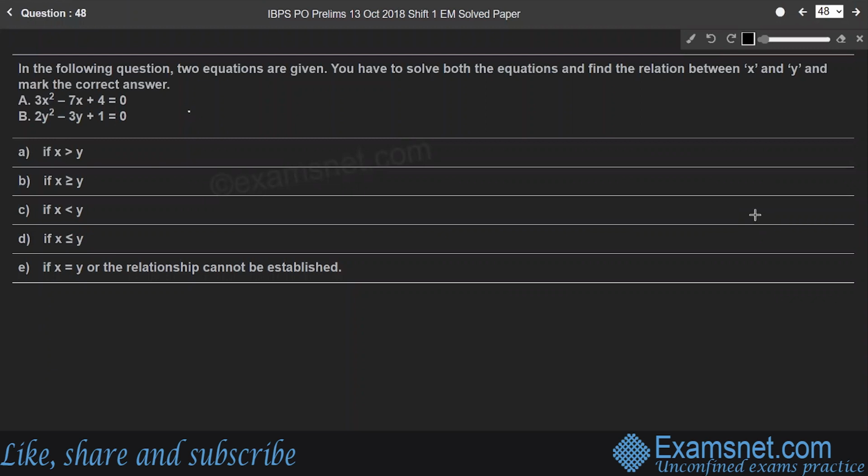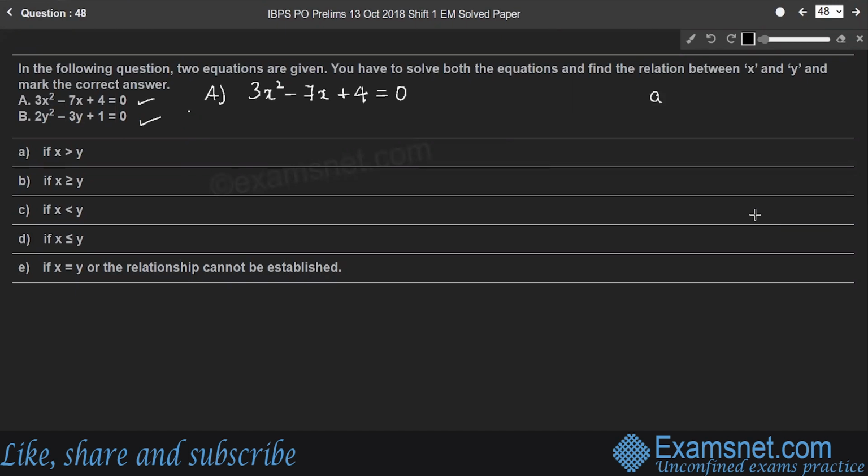Question 48. There are two equations given. We have to find the value of x and y separately, then find the relation between x and y, right? So here, the first equation, 3x squared minus 7x plus 4 is equal to 0. Again, the equation is in the form of ax squared plus (a plus b)x plus b is equal to 0. So as in the previous question, right?